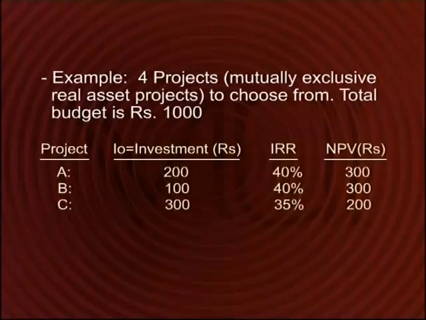Project C has an initial investment of 300, an IRR of 35%, and an NPV of 200. And finally, Project D has the highest initial investment of 800 rupees, the lowest IRR, 30%, and the highest NPV of 600.